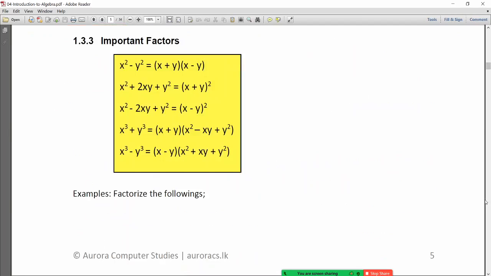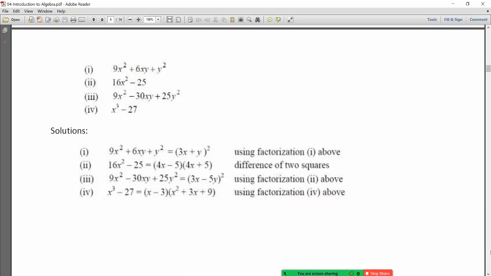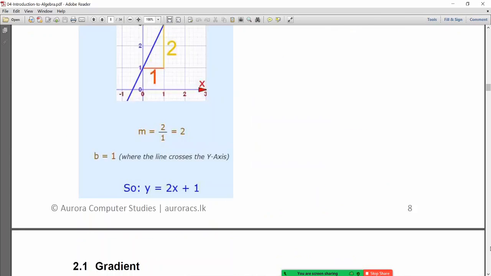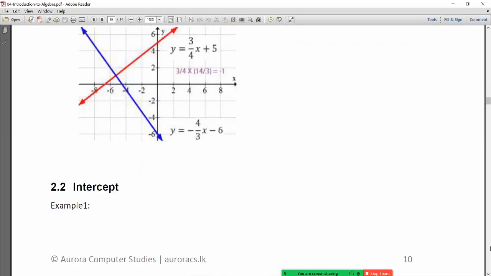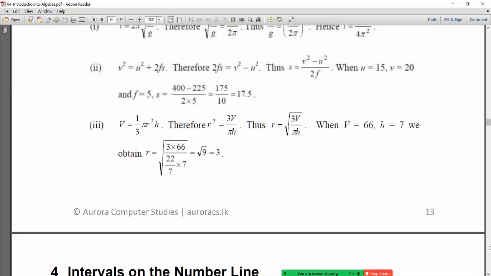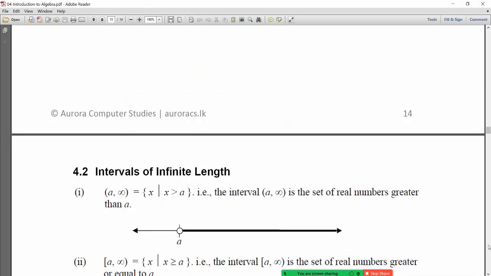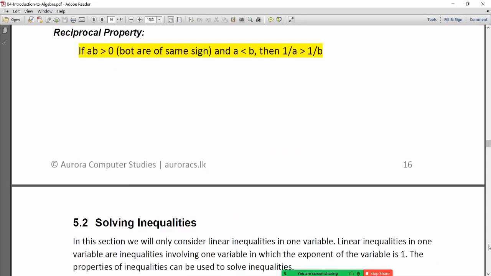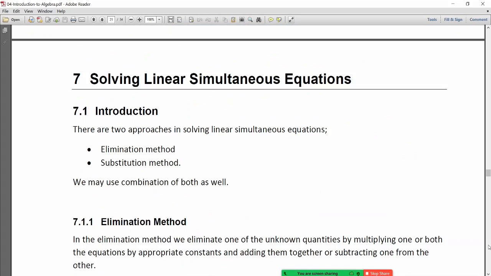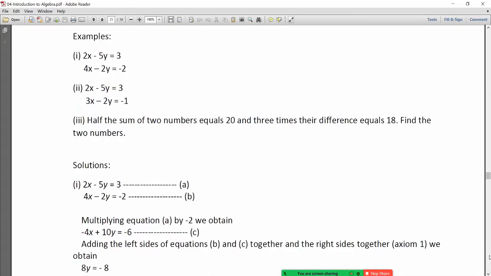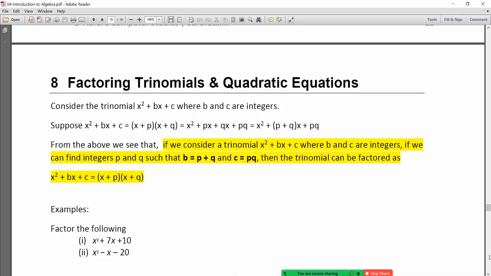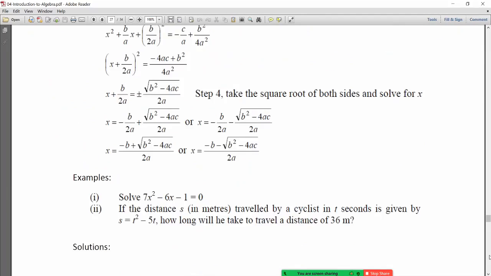This covers expanding, factorizing, simplify within algebraic, straight line, parallel, perpendicular, solving equations, intervals, inequalities, absolute values related things, linear simultaneous equations we talked about, and factorizing trinomials.